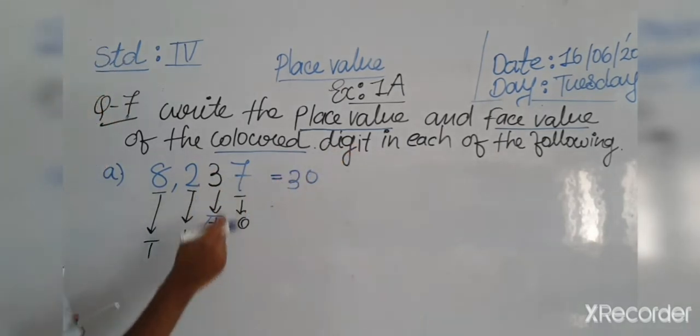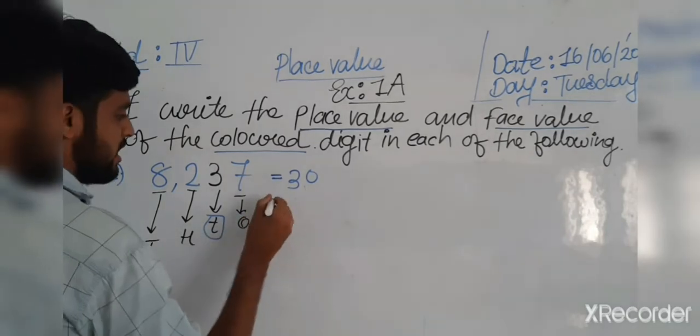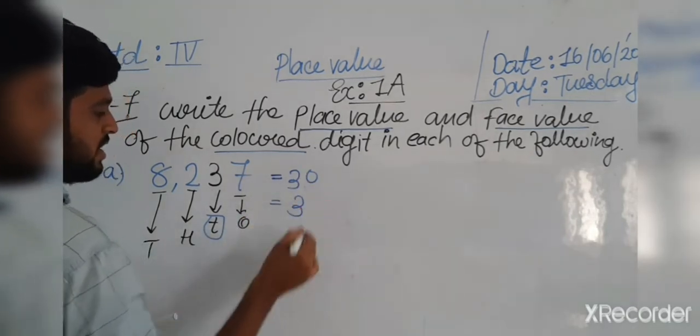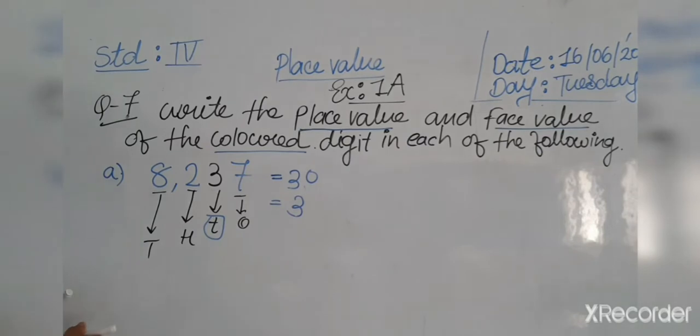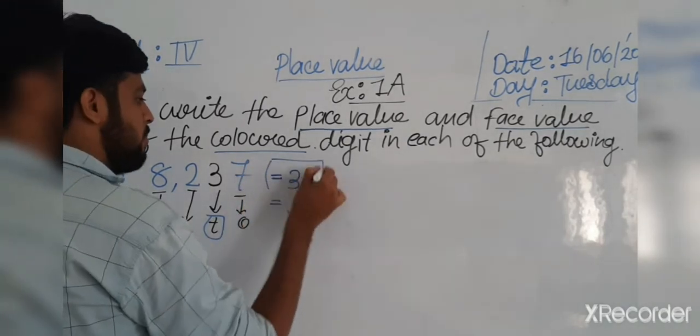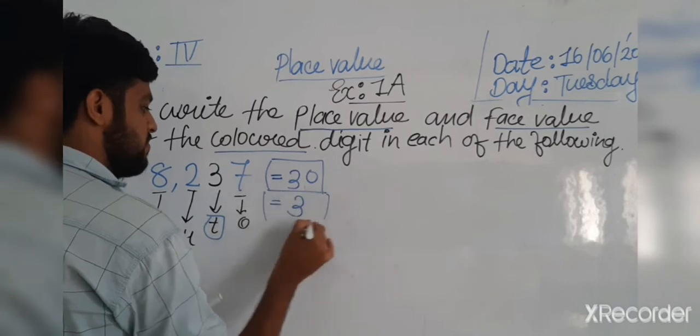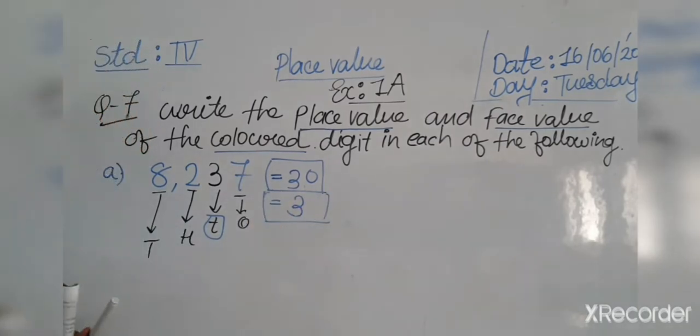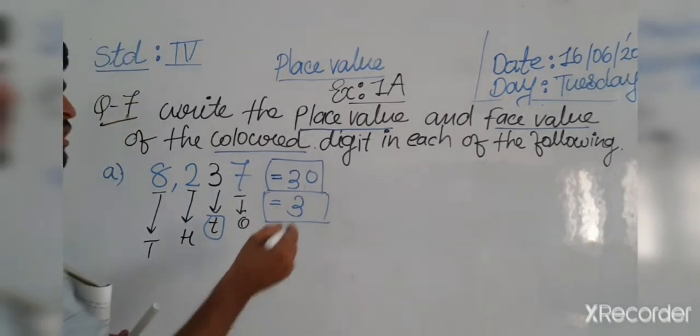Here the 3 is the colored number, so write both answers, 30 and 3. Okay, that's your answer. And don't forget to make a box around your answer. Now I am going to move further to question number 2.